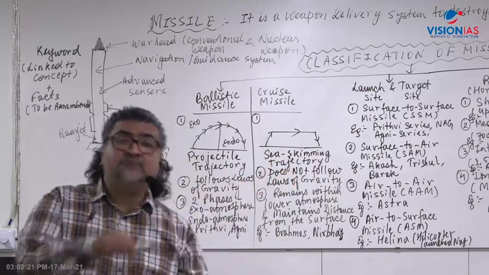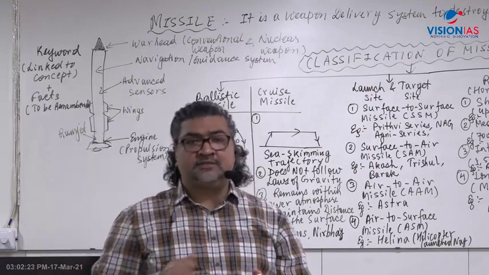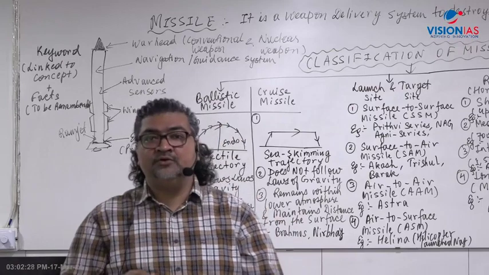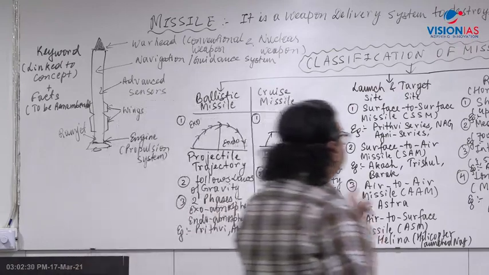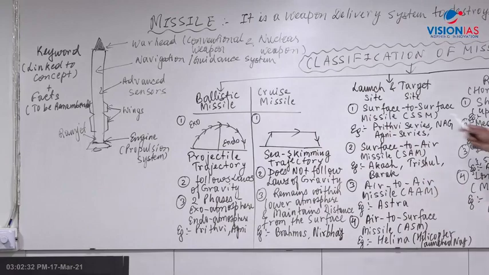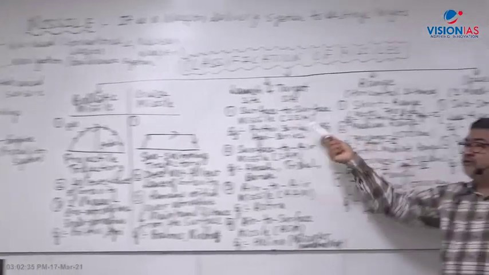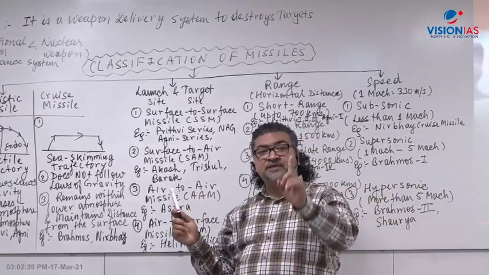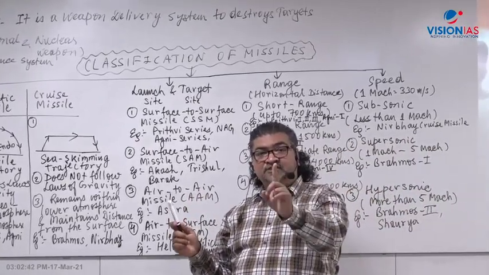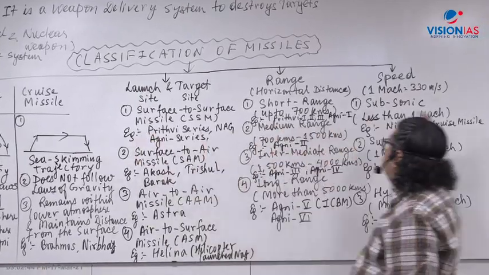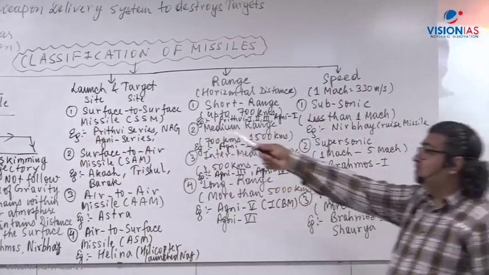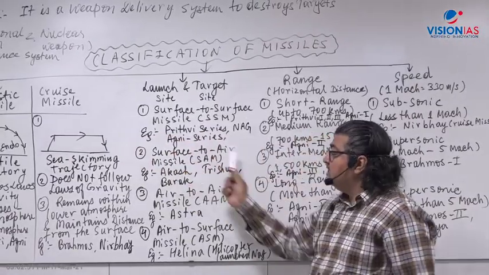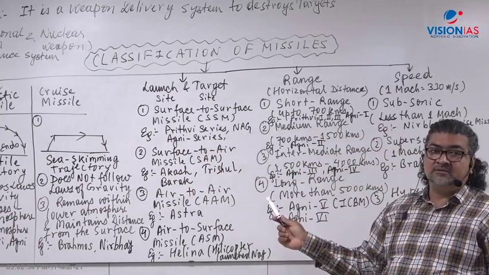Second, let's say a question comes in the exam. How do you manage the facts? What do you have to do? You have to focus on this one. What I've discussed: from missile technology, you have to focus on this one. You have to ask yourself, the missile which has been developed by DRDO and tested successfully, where does it come into? Is it a ballistic missile or a cruise missile? Is it a surface to surface missile, surface to air missile? What type of missile is that?